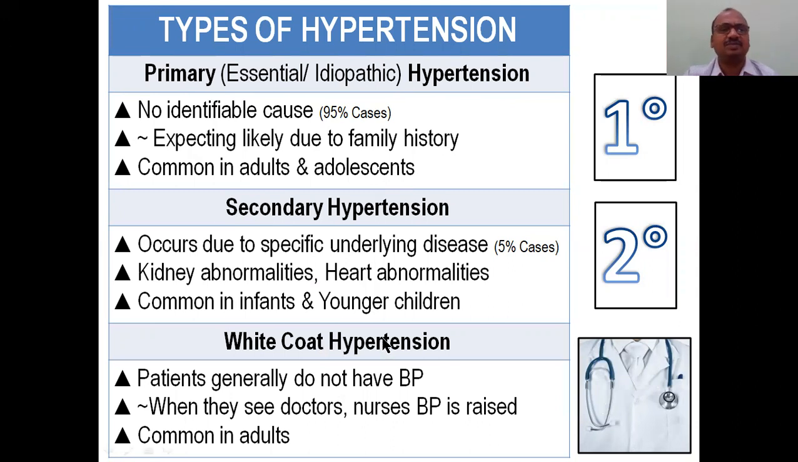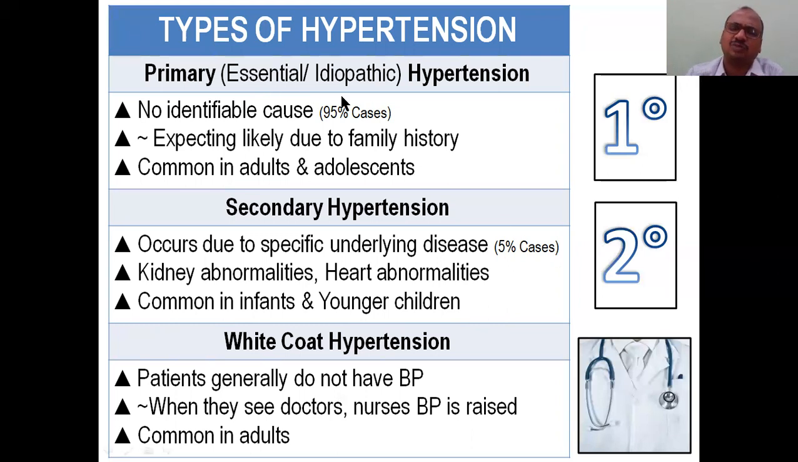Secondary hypertension means there is a specific cause, a specific underlying disease. That's why it is called secondary hypertension; there is some reason. Only 5% of cases are secondary hypertension. Kidney abnormalities lead to heart problems and blood pressure. Heart abnormalities cause hypertension. It is common in infants and younger children, because pancreatic damage, liver damage, or kidney damage leads to hypertension. In infants, it comes only due to some problem; it doesn't come easily. These are only 5% of cases.